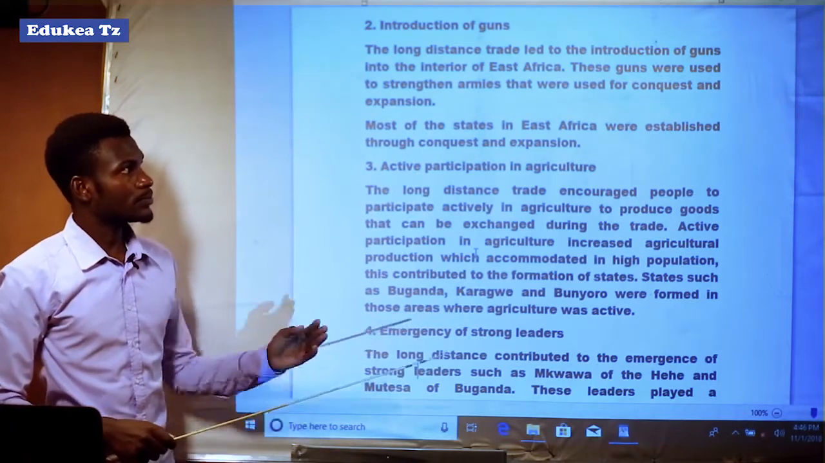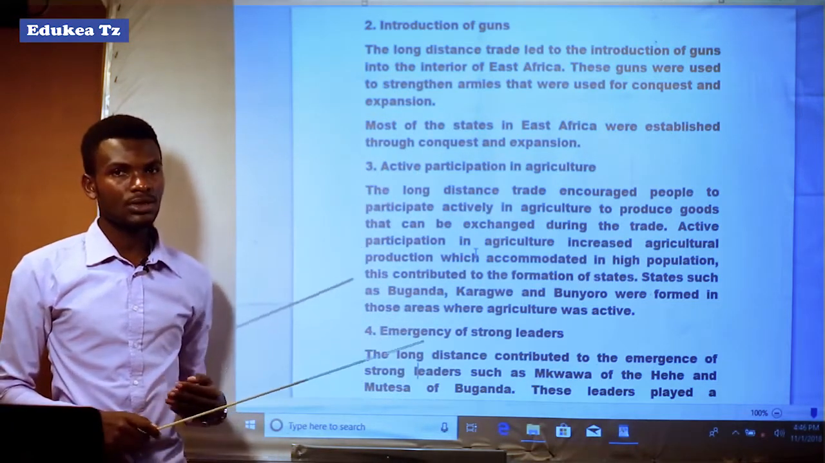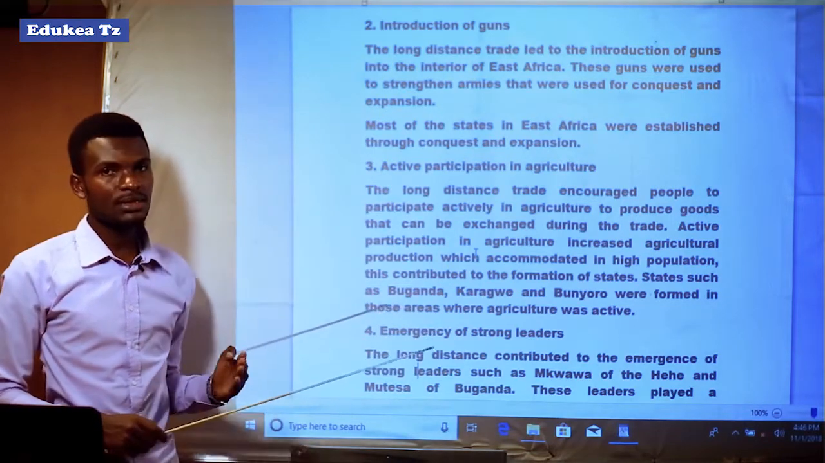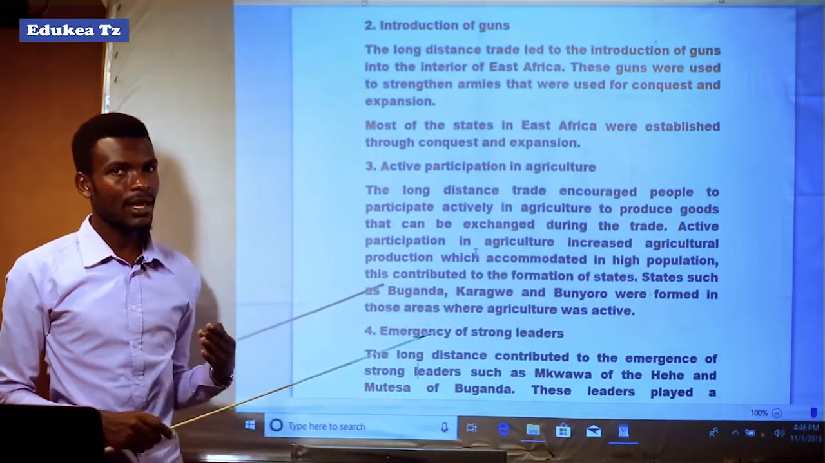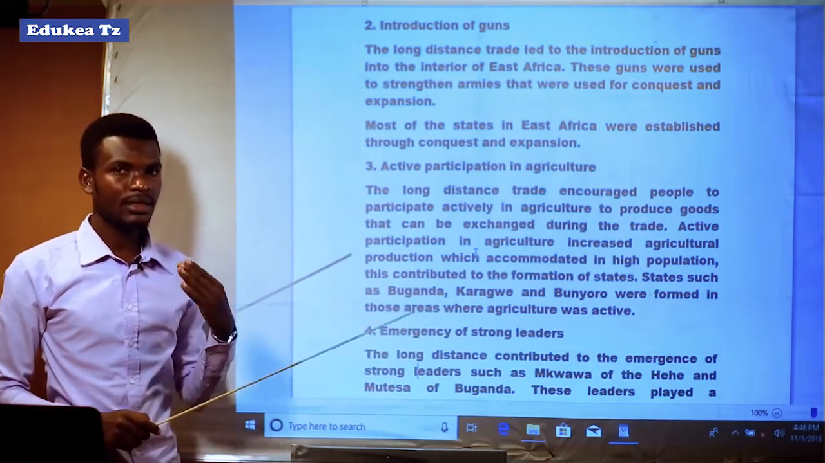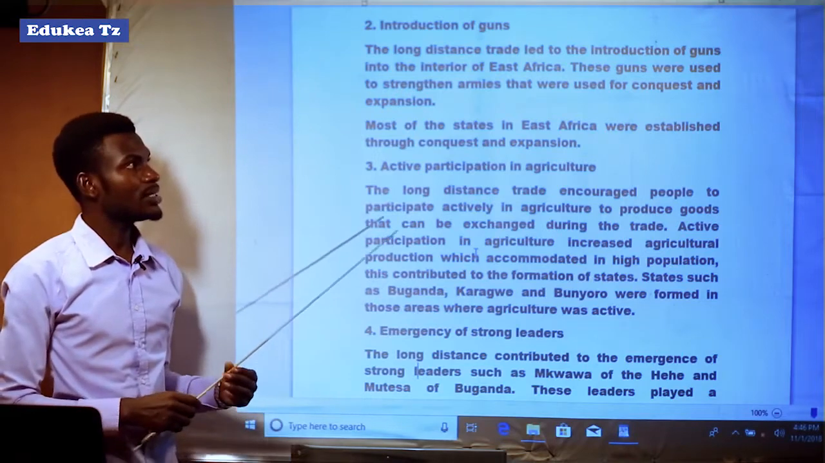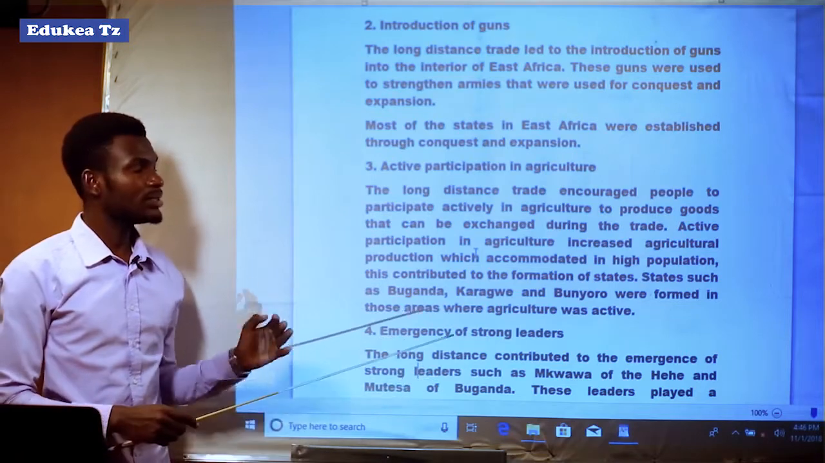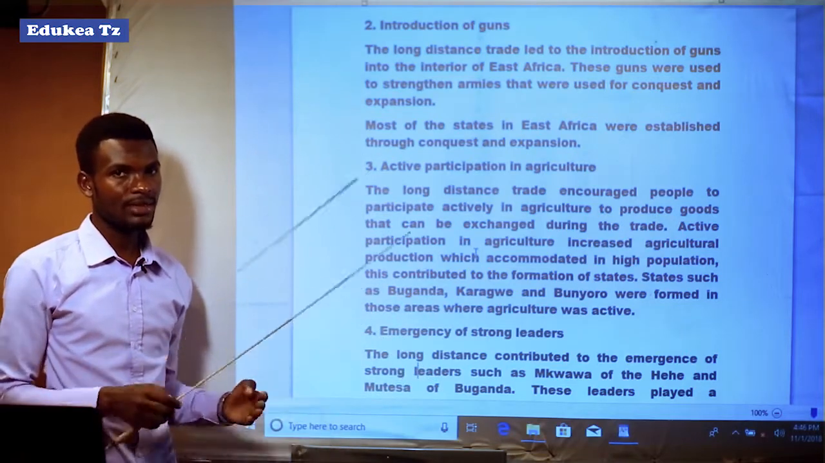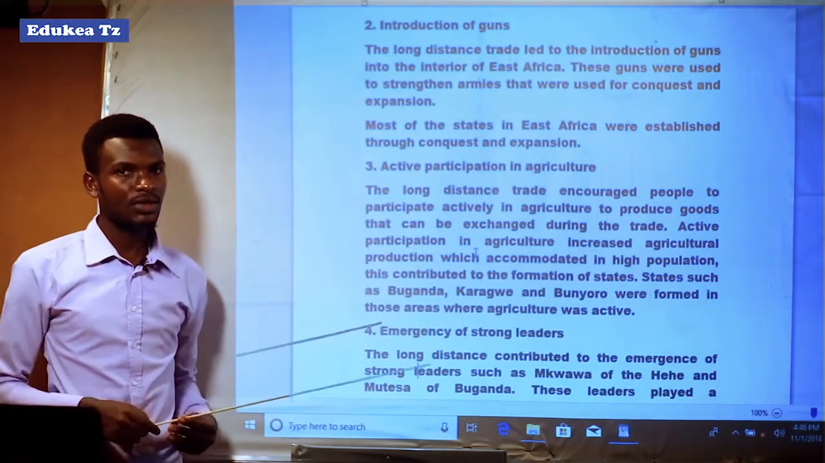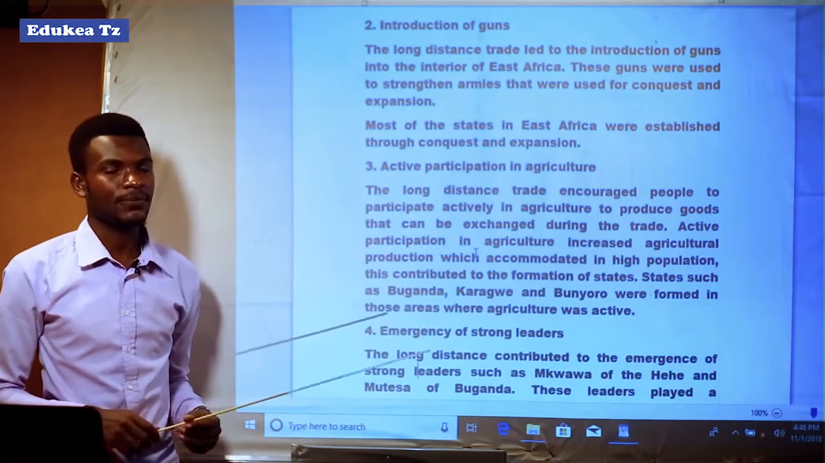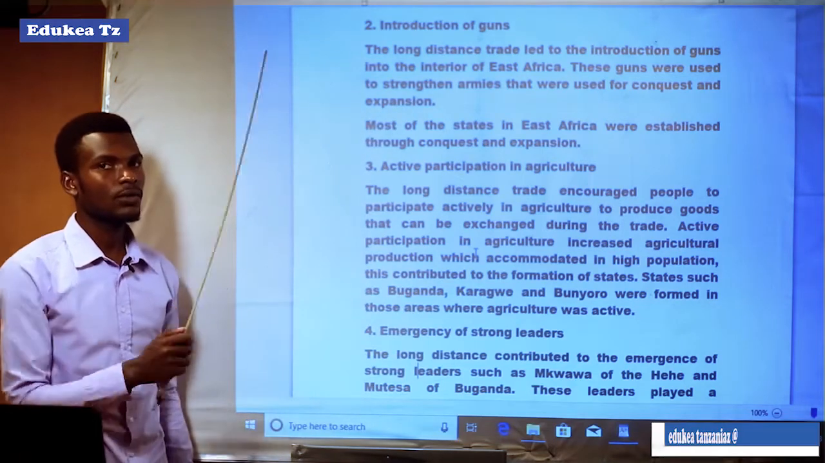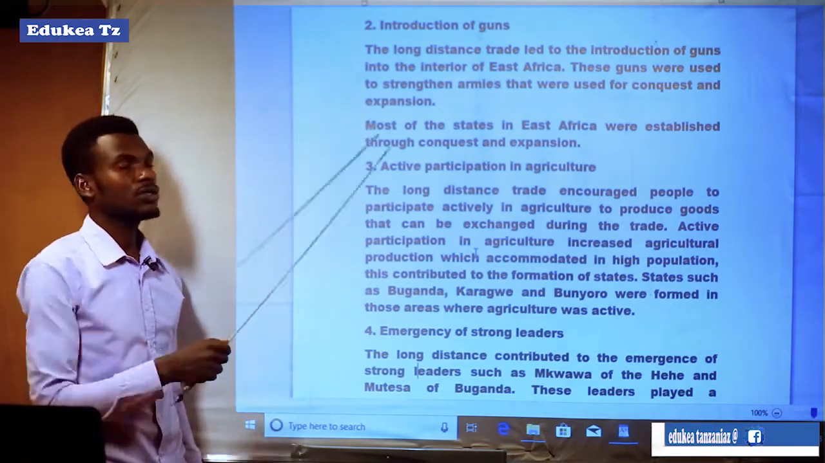It means that the guns which were exchanged during the trade were used to strengthen or to stabilize the army that was formed by the kings of those states, and those armies were used to conquer and expand the territory of the states. As a result, it led to the formation of states in East Africa. So in that way, that was another contribution of long distance trade to the formation of states.